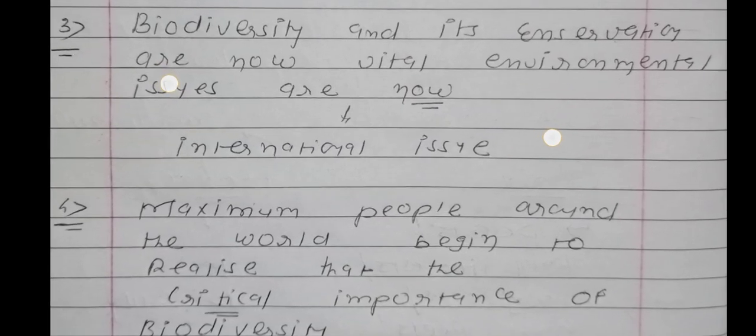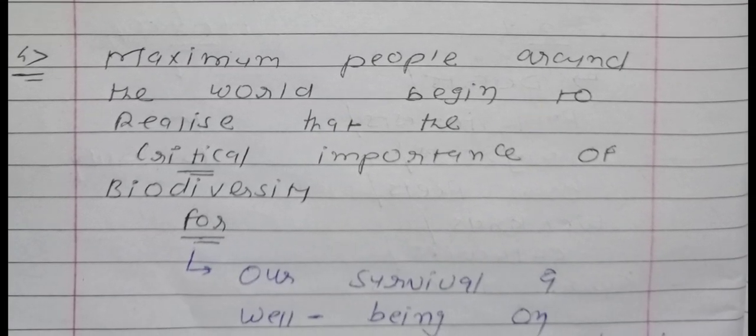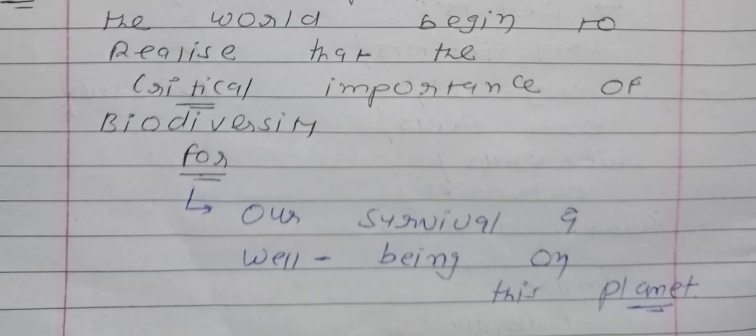And point number 4, very important: most people around the world begin to realize the critical importance of biodiversity. Nowadays maximum people know that biodiversity is important for the survival of mankind, for the survival and well-being of human beings on this planet. So if you want to survive and live well on this planet, biodiversity is very important. It is the last page and last concept of this question.